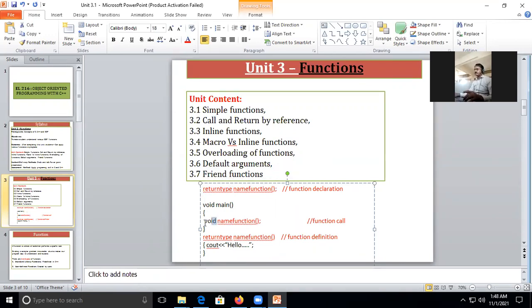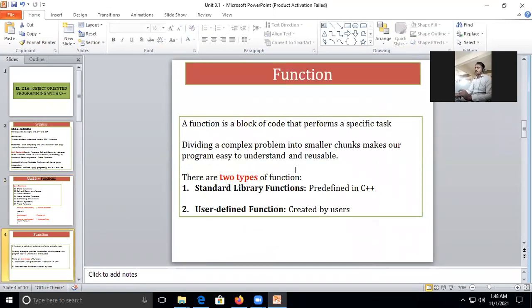But for calling, it is not required to have the return type. Just the name of the function is sufficient to call the body of the function. And again, here you need to mention the return type, the name of the function, and the body of the function. When I call the name of the function, what that function should do is mentioned here in the definition. Okay, so for this we have two different types, as we discussed in the last lecture.